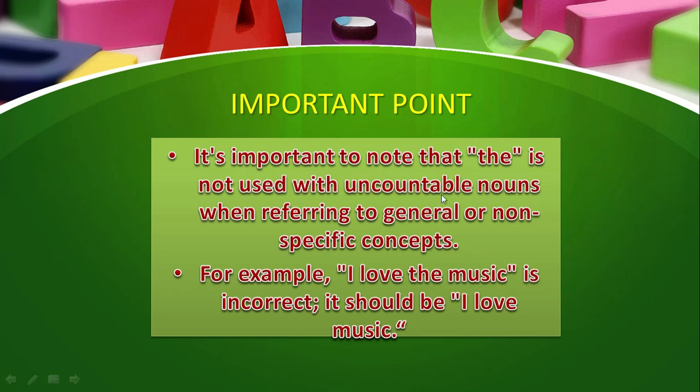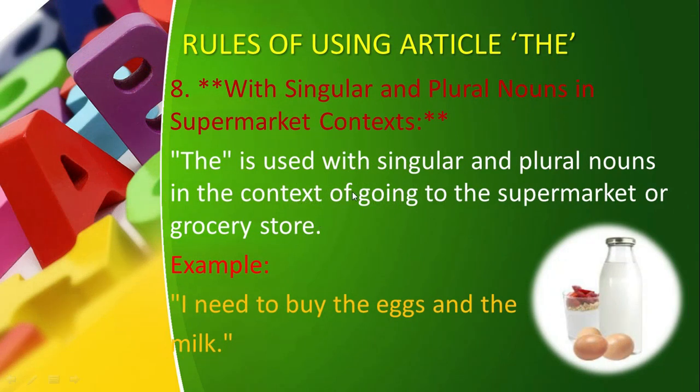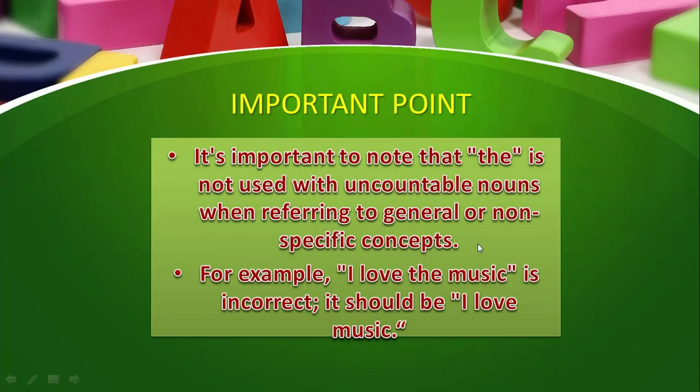With the uncountable nouns, we have used "the" with milk and eggs because we are talking about the supermarket context. Milk is an uncountable noun, but in the supermarket context you can use "the". When you are talking about a general or non-specific concept, then you don't use "the". We can't say "the music", it will be just "I love music".